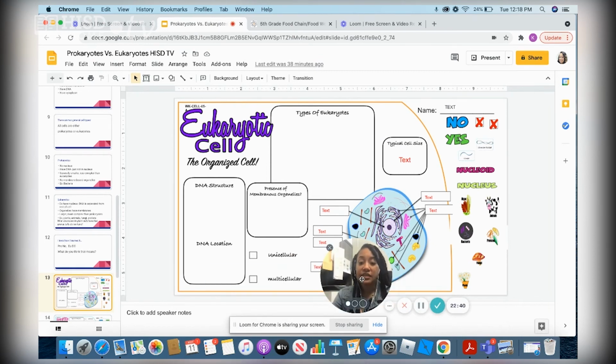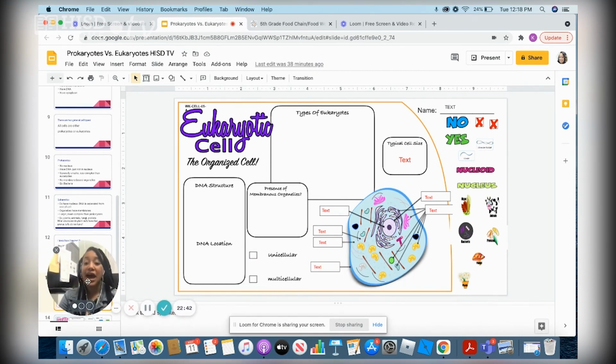All right, so we're going to look at this eukaryotic cell, and we're just going to identify some things that we learned in today's presentation. So you can use your foldable. I'll ask you a couple questions, and I want you to give me the answer back. So let's start with types of eukaryotic cells. What organisms tend to have a eukaryotic cell? And so you have some organisms here: algae, animals, bacteria, protozoa, fungi, and plants.